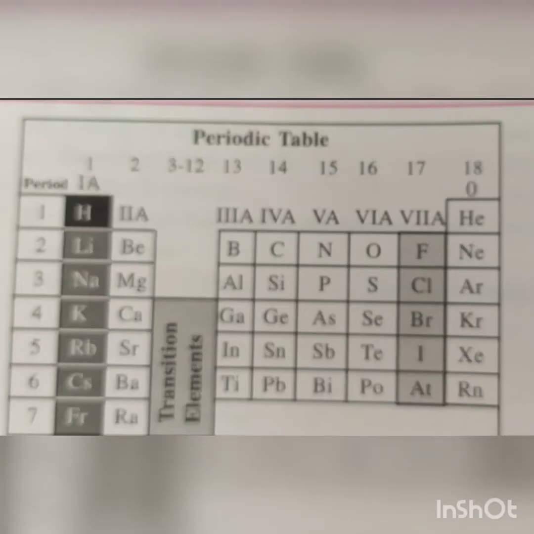This is the periodic table in which we are not showing the transition elements. So here you can see hydrogen is present in the first period and in group first A. It has only one electron in the valence shell, so it belongs to the first group. It is expected that the properties of hydrogen should be similar to those of the other members of the first group. But this is not the case.